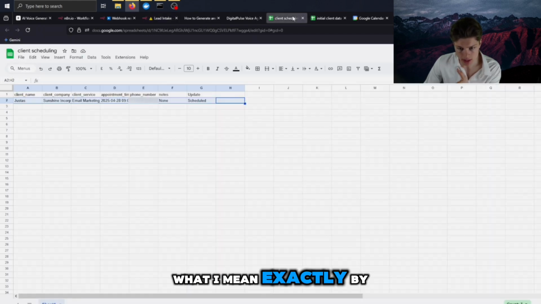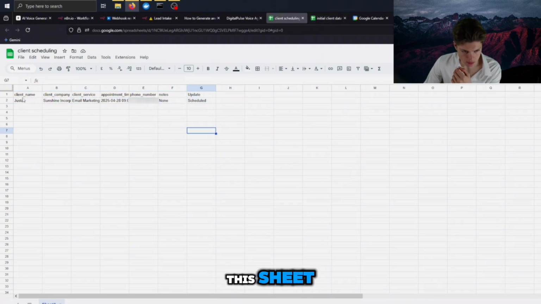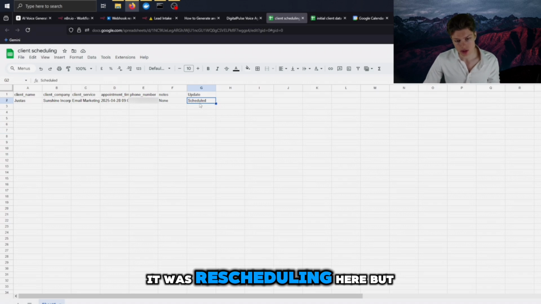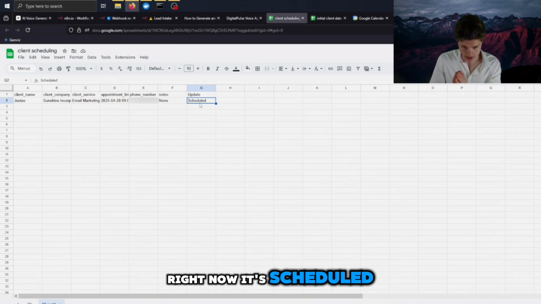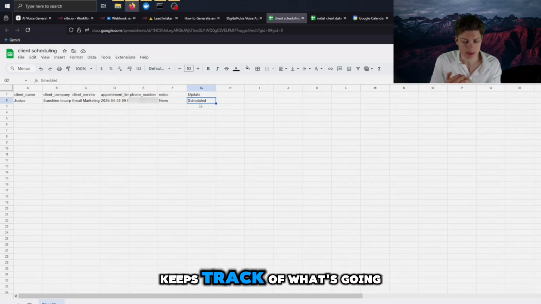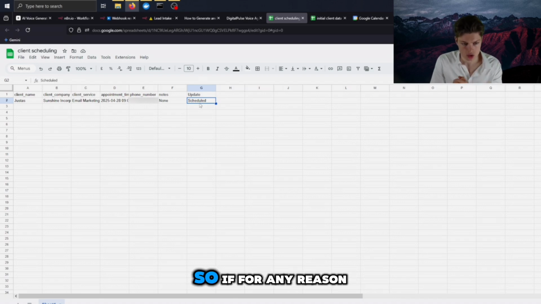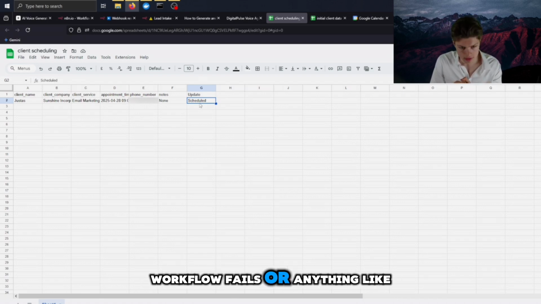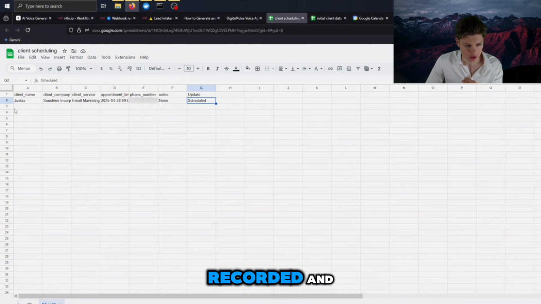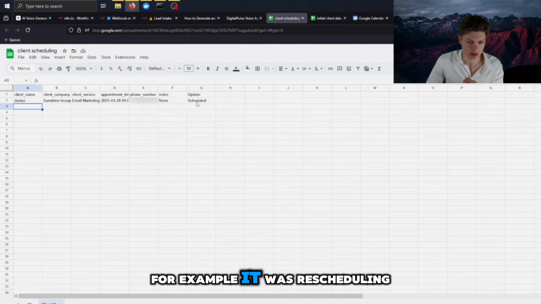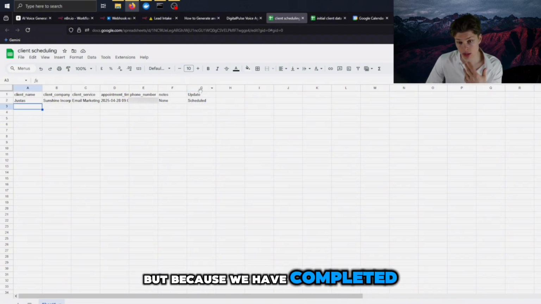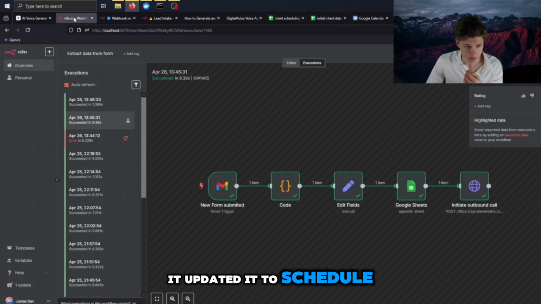So what I mean exactly by that is that we have this sheet, and when we went through a branch before, it was rescheduling here, but right now it's scheduled. So basically this way it keeps track of what's going on. So if for any reason workflow fails or anything like that, you have your client data recorded, and you can see that, for example, it was rescheduling, but because we have completed this all, it updated it to scheduled.